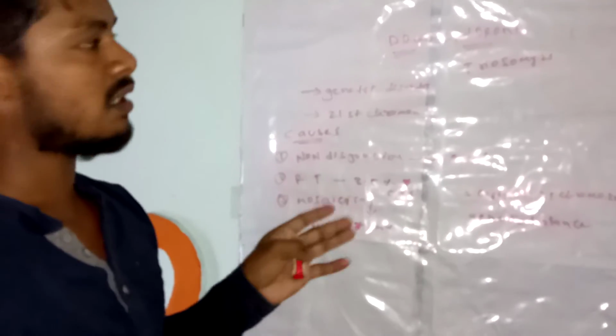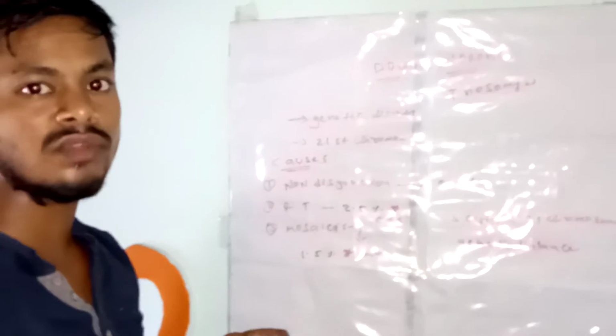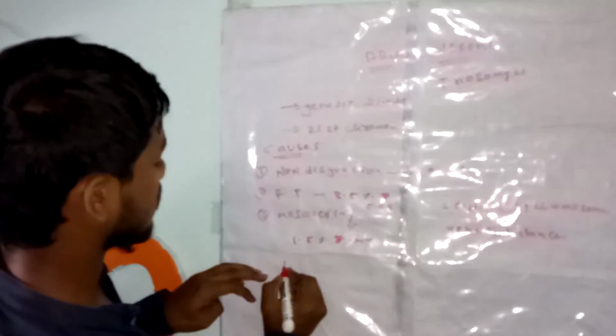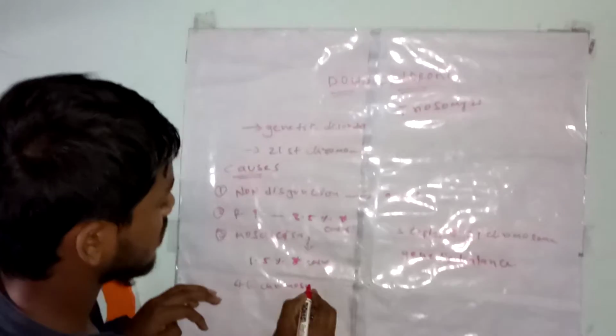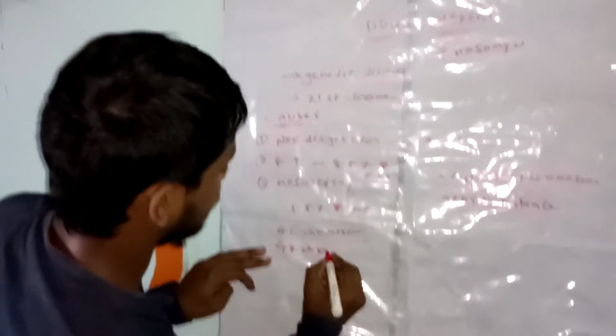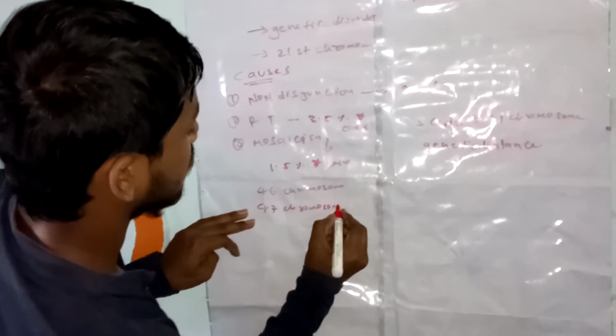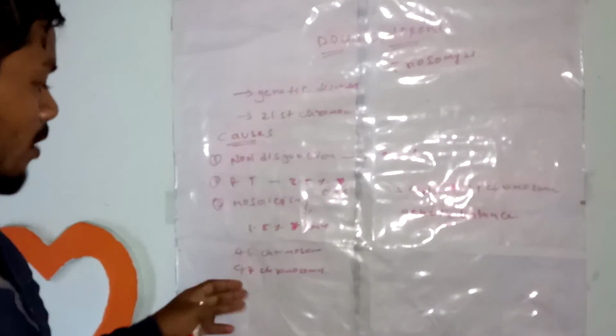In these mosaic Down syndrome patients, half of the cells of the body have 46 chromosomes, that is normal cells, and the remaining half of the cells of the body have 47 chromosomes.